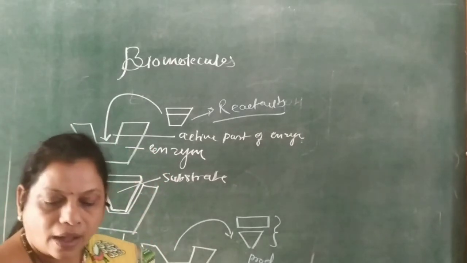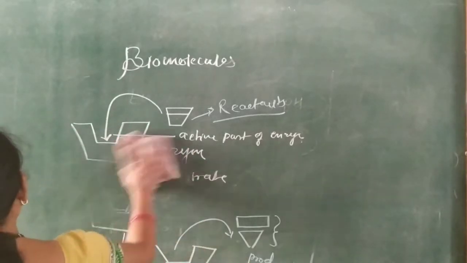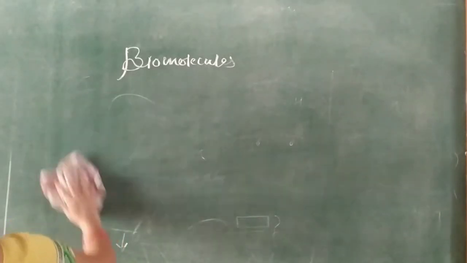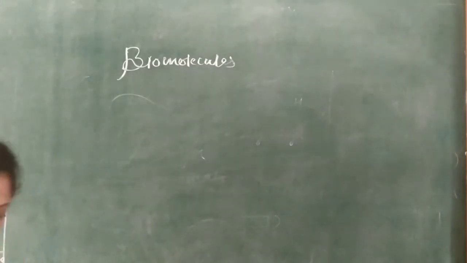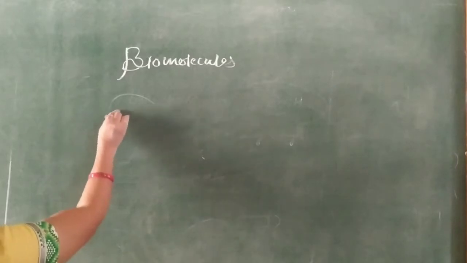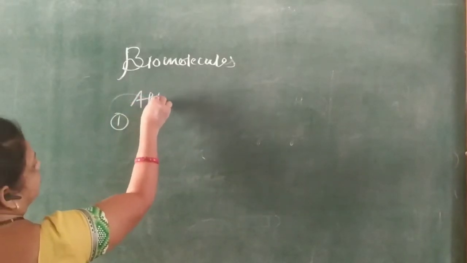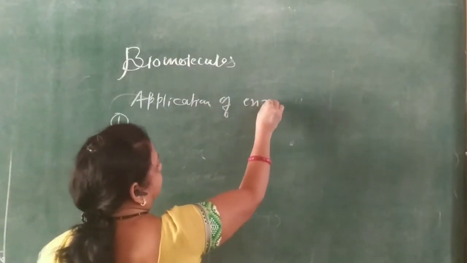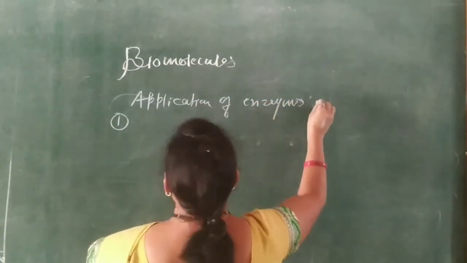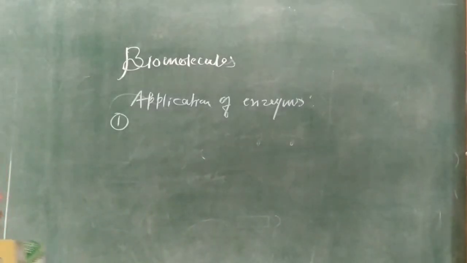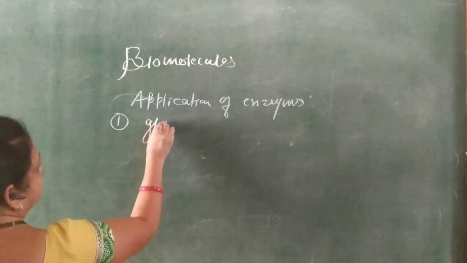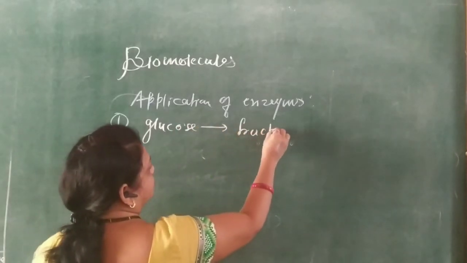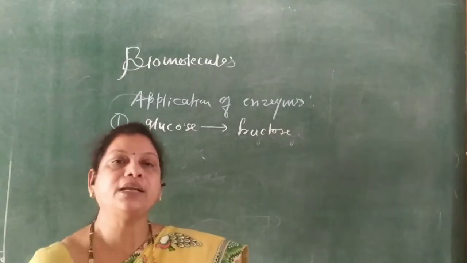Then, applications of enzymes. The first application is in the transformation of glucose into fructose, which is the sweet sugar.